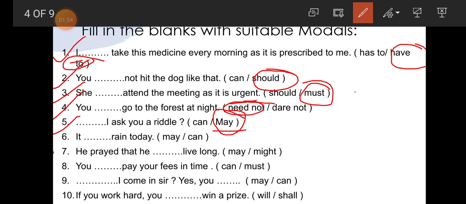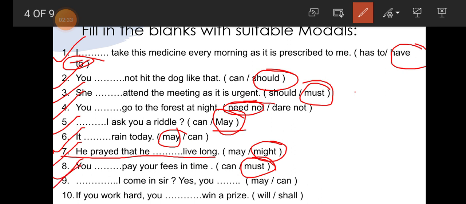Number 6, it dash rain today. So this is possibility. So here for possibility, which modal is used? May. Number 7, he prayed that he dash live long. Students, this is written in indirect speech. So what is the past of may? Might. So might is the correct answer. He prayed that he might live long. Number 8, you dash pay your fees in time. Students, here must is the correct one because it's our duty to pay our fees in time. So must is the correct one.